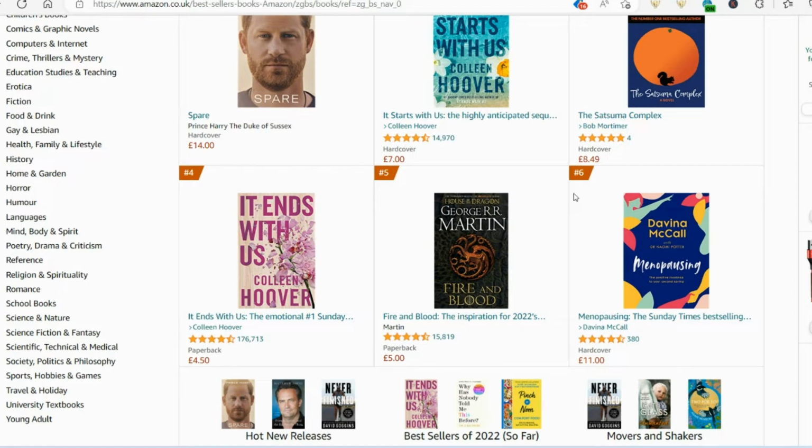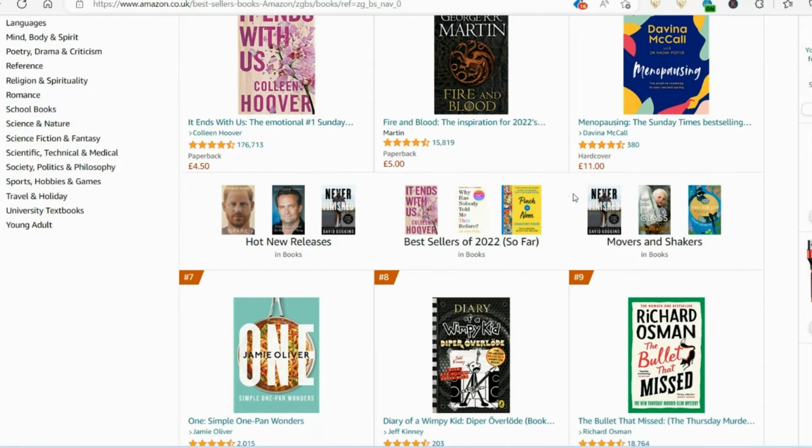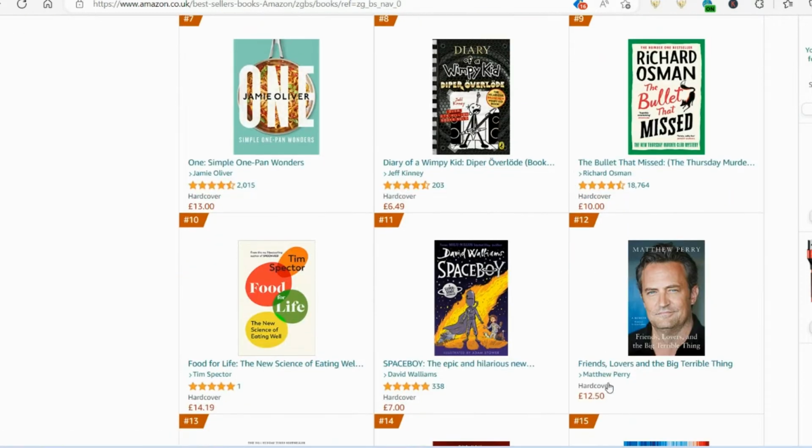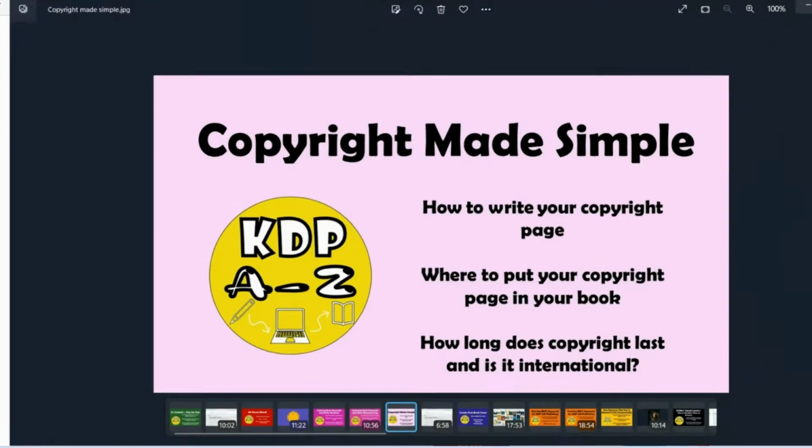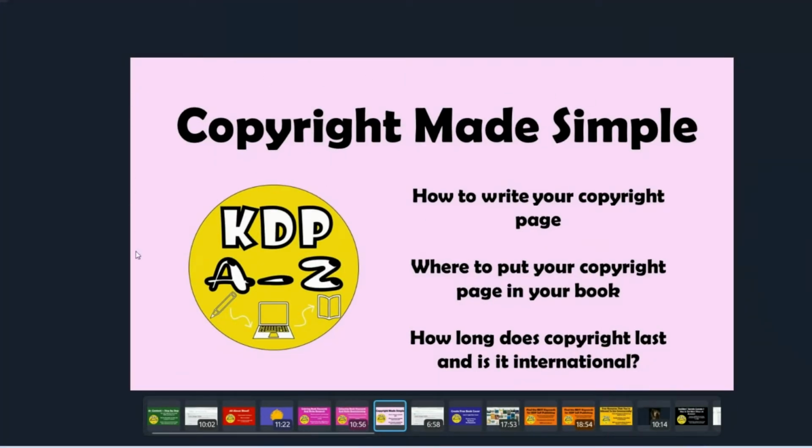Now, today I wanted to talk to you a little bit about trademark, which is a very important topic that I haven't covered yet. But first of all, let me show you previously what I discussed about copyright. There is a significant difference between copyright and trademark.